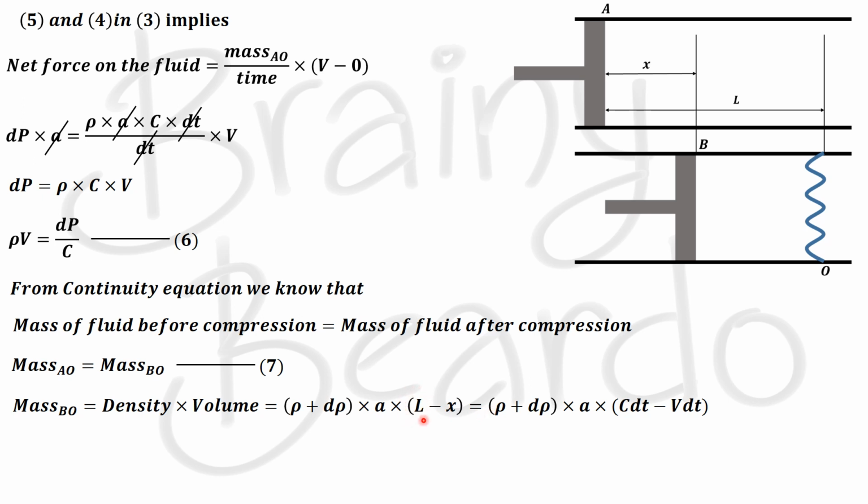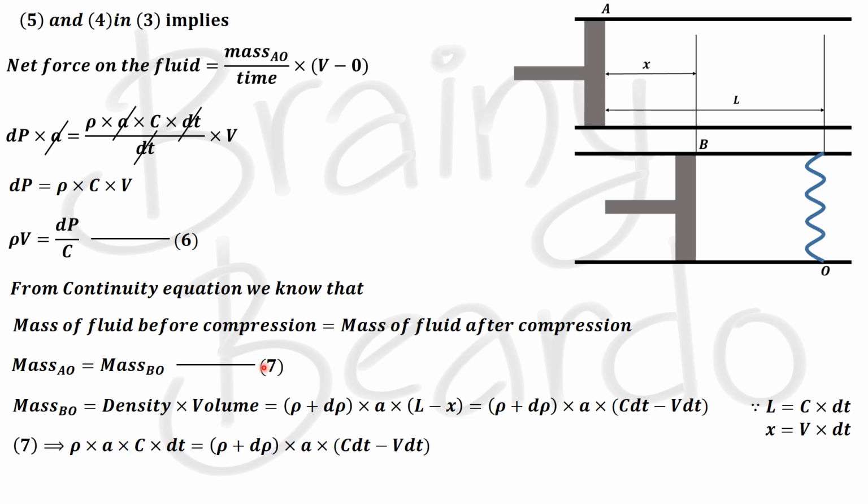So we know from equation 2 and equation 1 that L is equal to C into dt, and from equation 1 we know that x is equal to V into dt, right? So when we substitute that, we get rho plus d rho into A into (C dt minus V dt). Now when we substitute this in equation 7, we get the mass of AO, that is rho A C into dt, equal to the mass of BO, that is rho plus d rho into A into (C into dt minus V into dt). Now when we take the dt term outside, A and dt can be cancelled out.